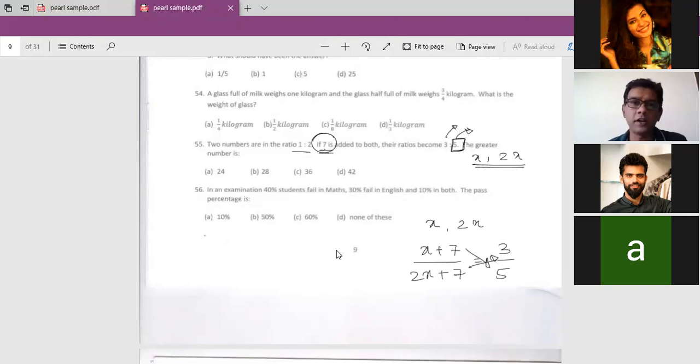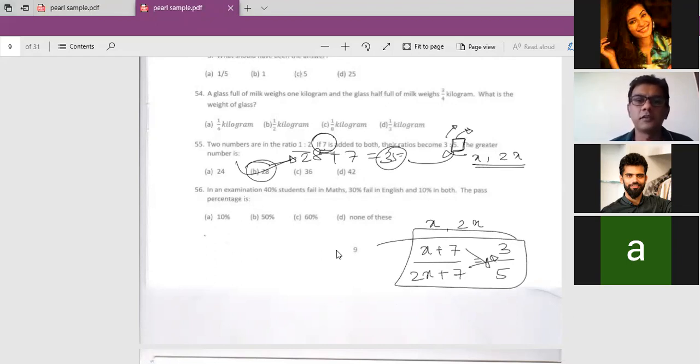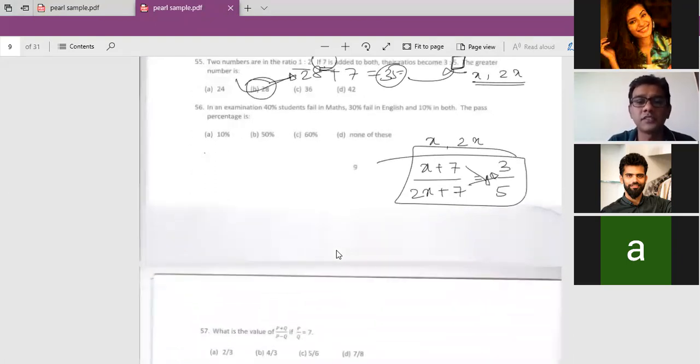Otherwise, my denominator will never have a 5 in it. Only if I have a multiple of 5 can my denominator have a 5. You are adding 7. Don't you see 28 here? 28 plus 7 gives me 35, which is a multiple of 5. So your answer is actually B. If you do this, you will get the same answer as B. But the point is, how do I eliminate things and become safe?